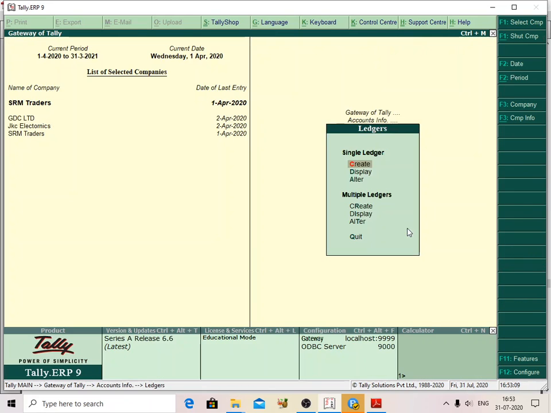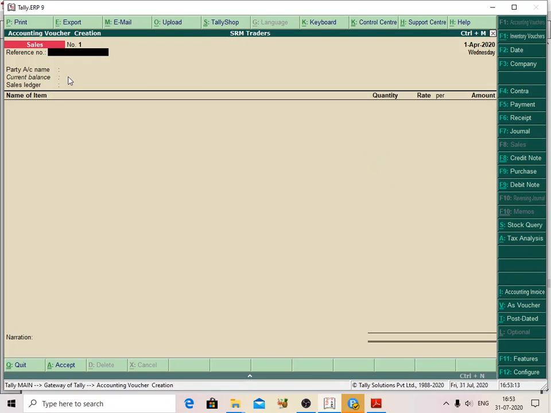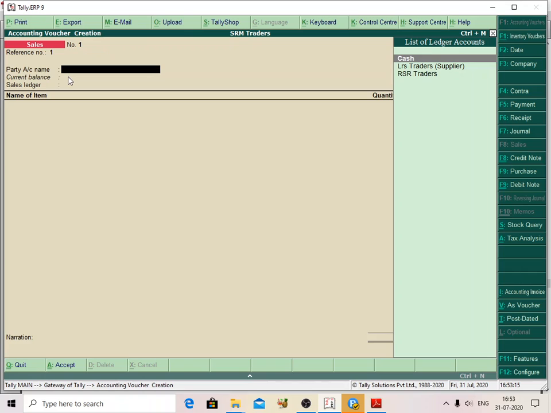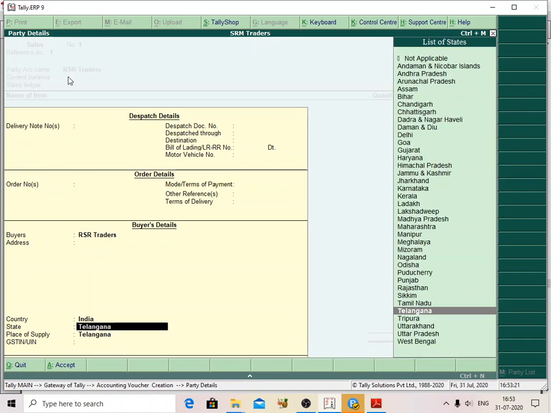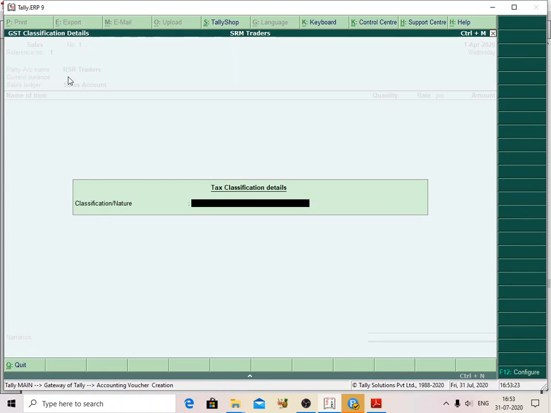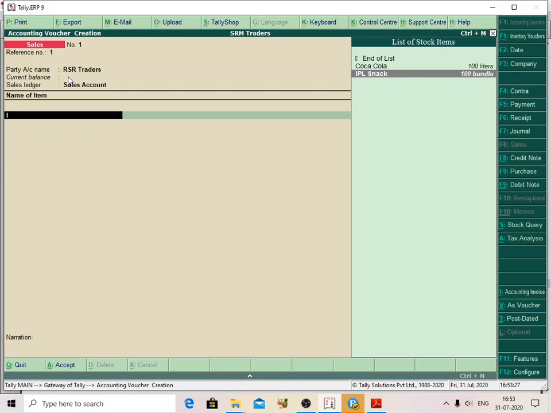After that, I will post the transaction in Tally using the accounting voucher, the sales voucher, reference number 1. The party is RSR Traders, and I am going to sell these products using this sales account, which is IPL snack.